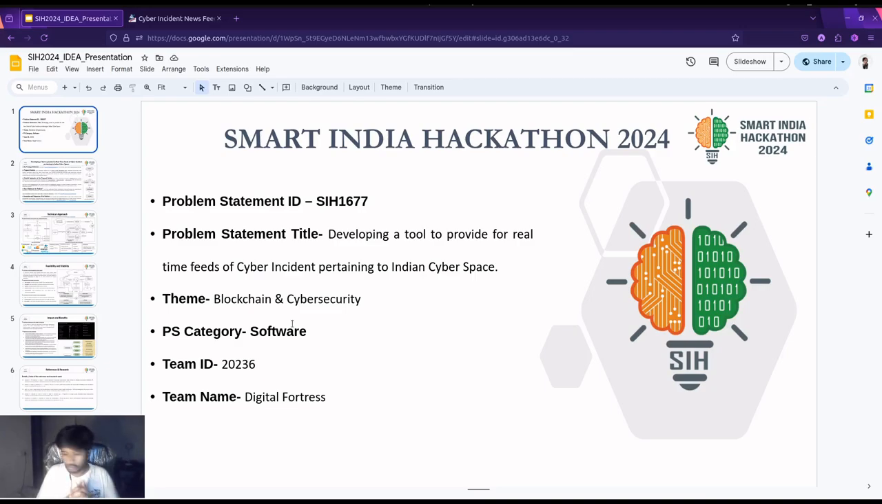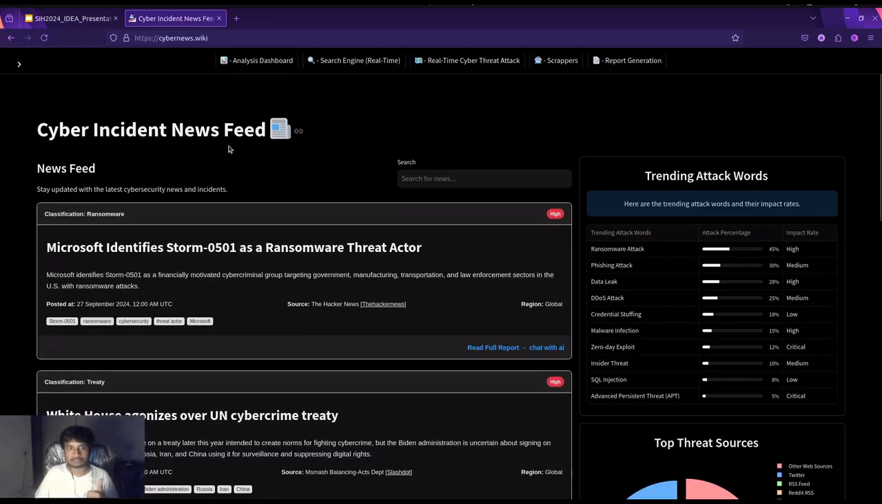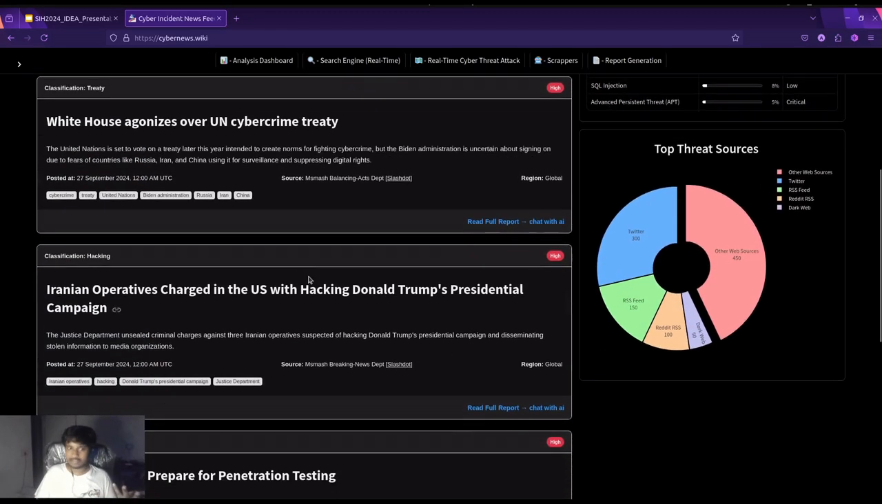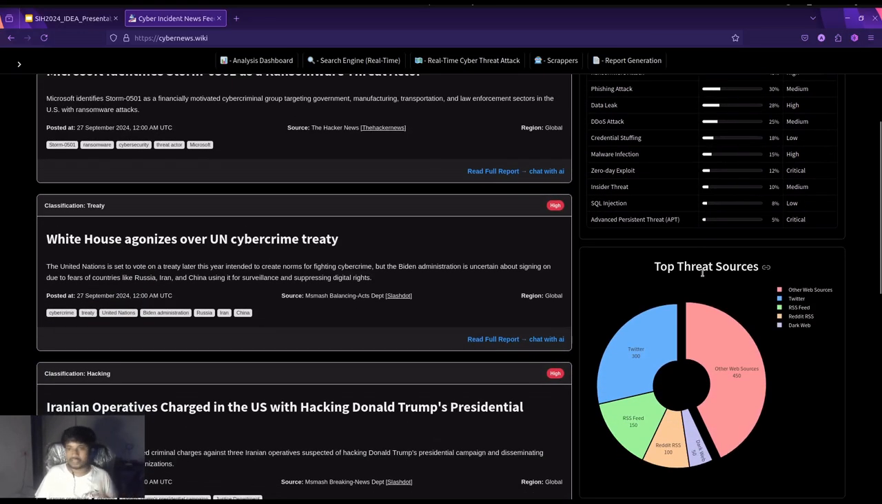The system we have implemented till now has been deployed on cybernews.wiki. You can access it from your browsers also. Once you open cybernews.wiki, the first thing you're going to see is a UI like this. On the left side you can see some articles, and on the right side there is some sort of analysis which I'm going to explain later.